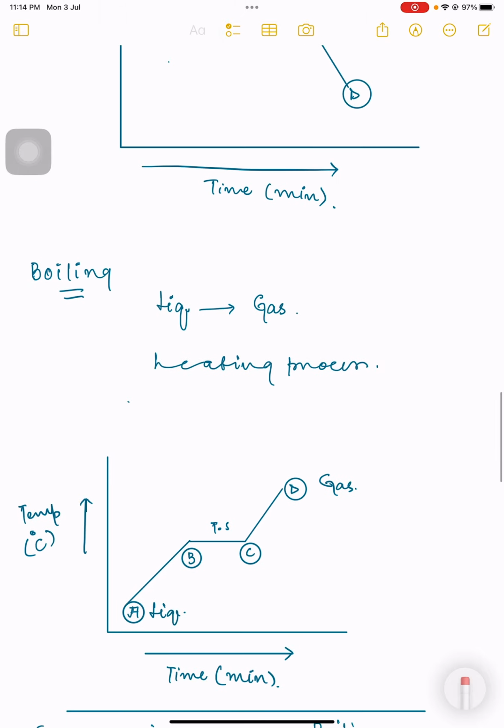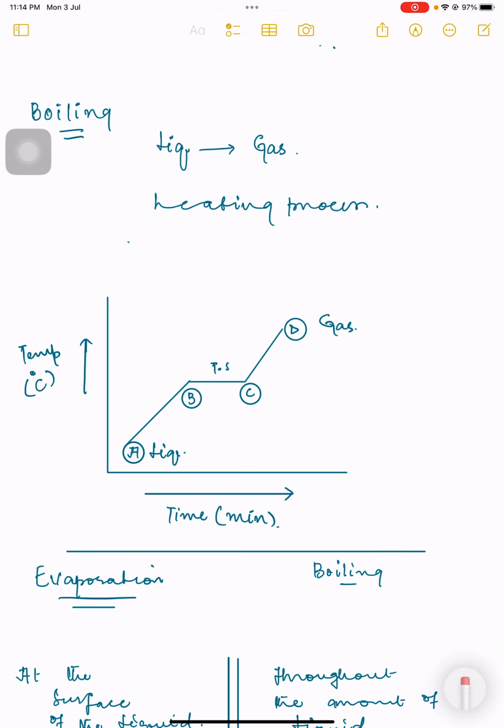Okay. Right now, again, there is a boiling process. Boiling is also a heating process. A liquid is changing into a gas, so it's a heating process. We can see from the graph that as it is a heating process, the graph is moving upward. And at A, there is a liquid state. From B to C, there is a transitional state. And from C to D, there is a gas state. We can see that in the transitional state, forces of attraction are going to be broken in case of liquid. So one should know that in the transitional state of boiling, it's a heating process, and just like melting, forces of attraction are breaking here.